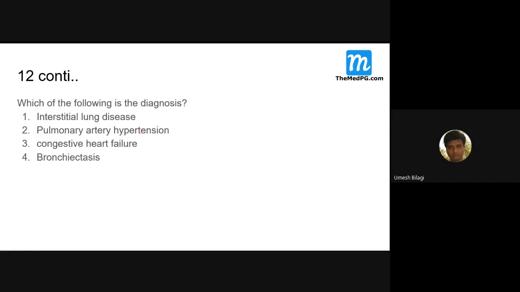The actual question is on the second slide. Which of the following is a diagnosis? Interstitial lung disease, pulmonary artery hypertension, congestive cardiac failure, bronchiectasis. First one, interstitial lung disease, looks okay to me. What happens in pulmonary artery hypertension? What about DLCO with pulmonary artery hypertension?